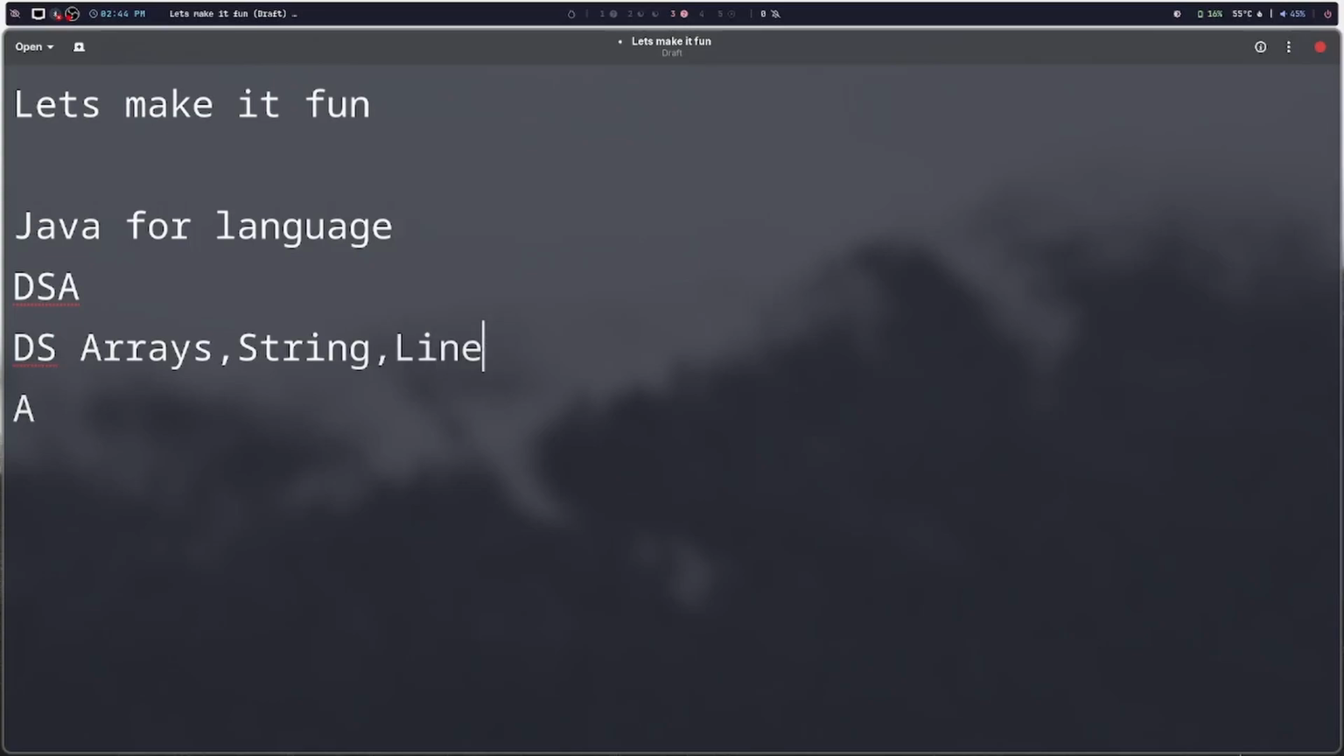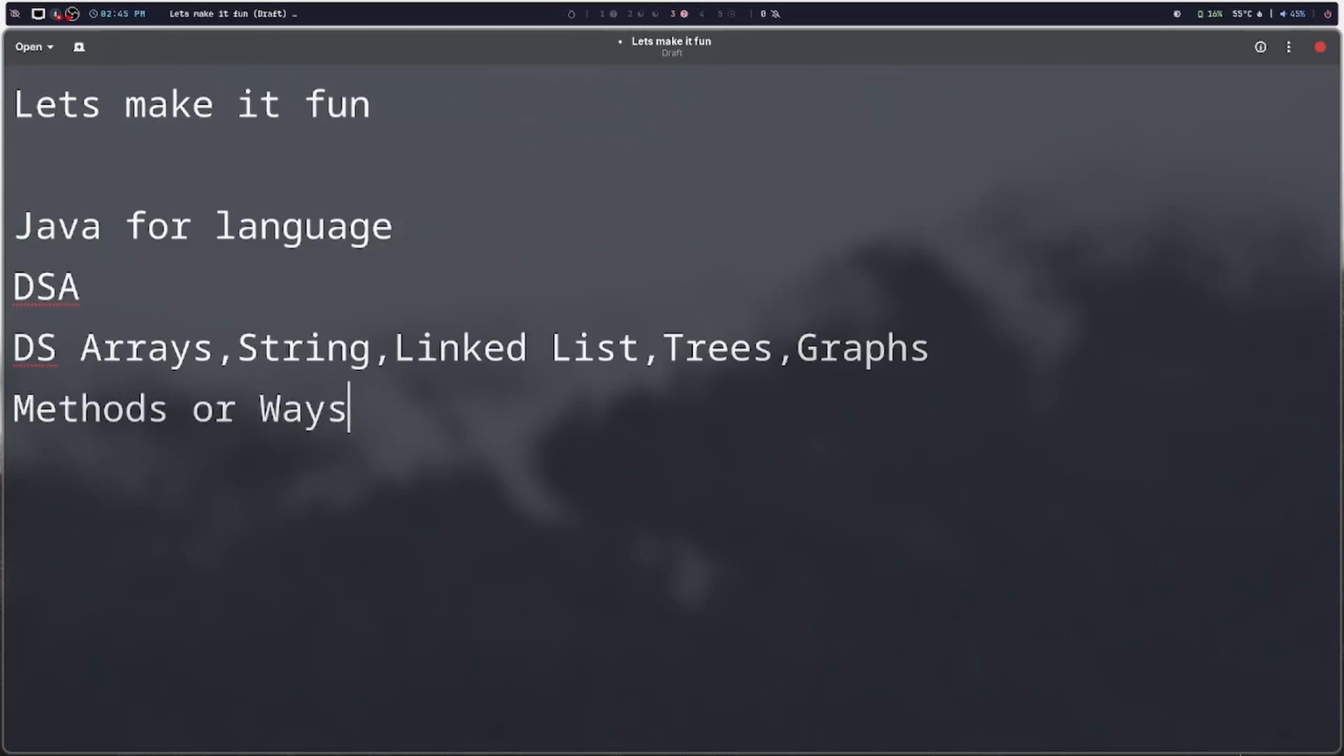And then linked list, and graphs. I don't say these are algorithms, I'll say like methods, ways. Okay, so lots of spelling mistakes. We take methods and recursion.